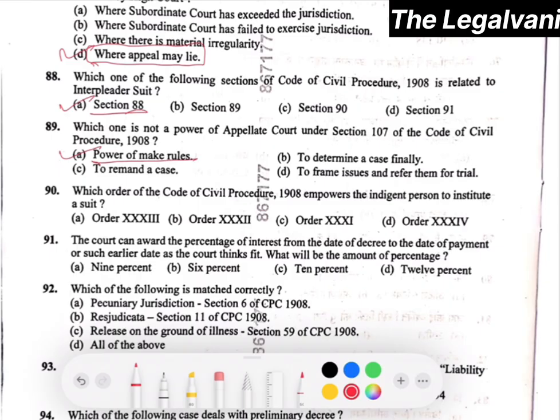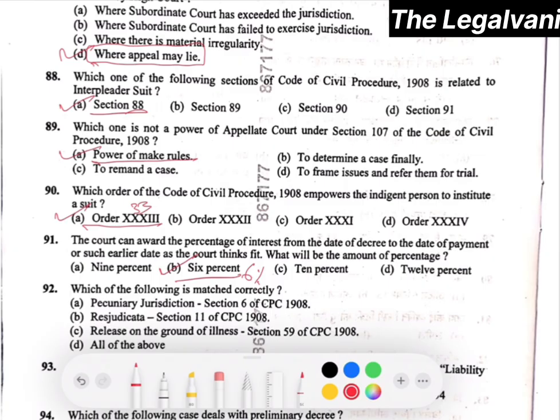Question number 90. Which order of the Code of Civil Procedure empowers an indigent person to institute a suit? The right answer would be option A, that is Order 33. Question 91. The court can award a percentage of interest from the date of decree to the date of payment or such earlier date as the court thinks fit. What will be the percentage? The right answer would be option B, that is 6%. Right.